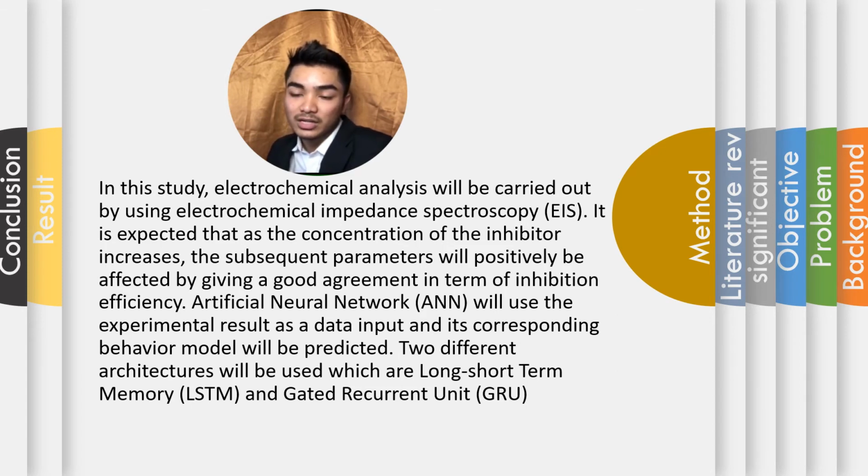Artificial neural network ANN will use the experimental result as data input, and its corresponding behavior model will be predicted. Two different architectures will be used, which are long short-term memory LSTM and gated recurrent unit GRU.